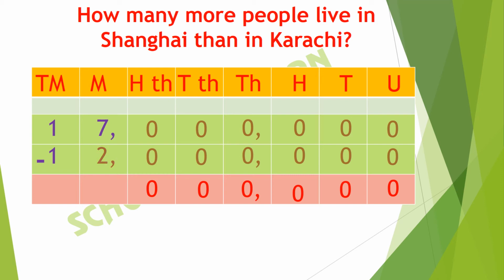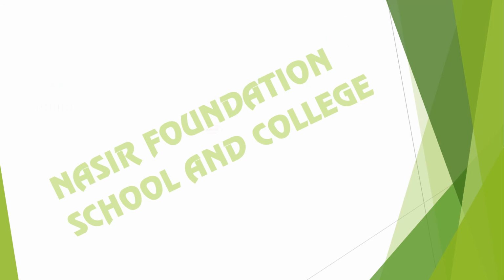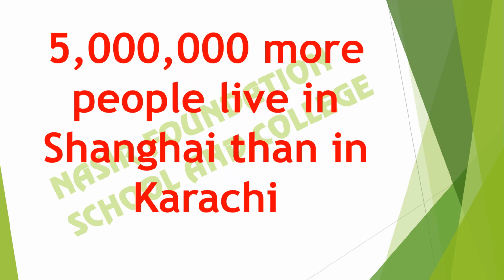We have to subtract 2 millions out of 7 millions. If we subtract 2 out of 7, we get 5. So we will write 5 in the millions column. The next digit is 10 million. So we will subtract 1 out of 1. If we subtract the same number, we get 0. So we can say that 5 million more people live in Shanghai than in Karachi.